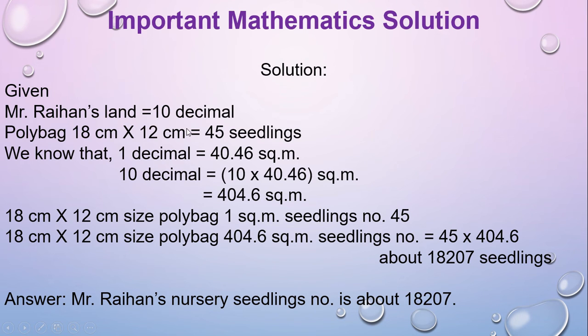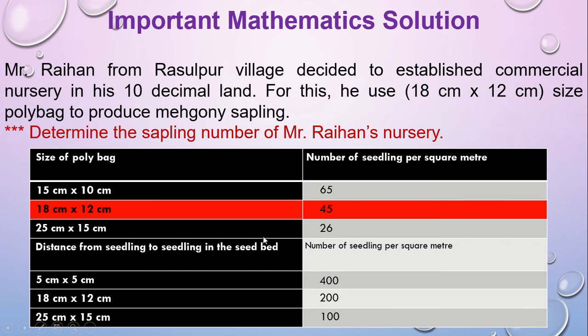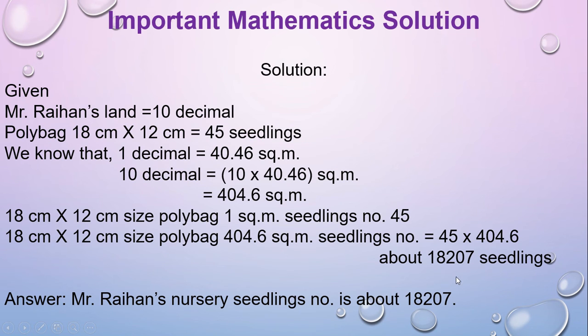You can do this type of math. If they give you square meter straight away, just multiply this number with the seedlings number. But in the exam they can give you this size of polybag, or 15 into 10 centimeter, 25 into 15 centimeter as well, or seed bed as well, 5 centimeter, or 18 into 12 centimeter, or 25 into 15 centimeter. Whatever they give you in the exam, just memorize this table and do accordingly. So this is the math. This is very important math. You can get this type of math in your exam.